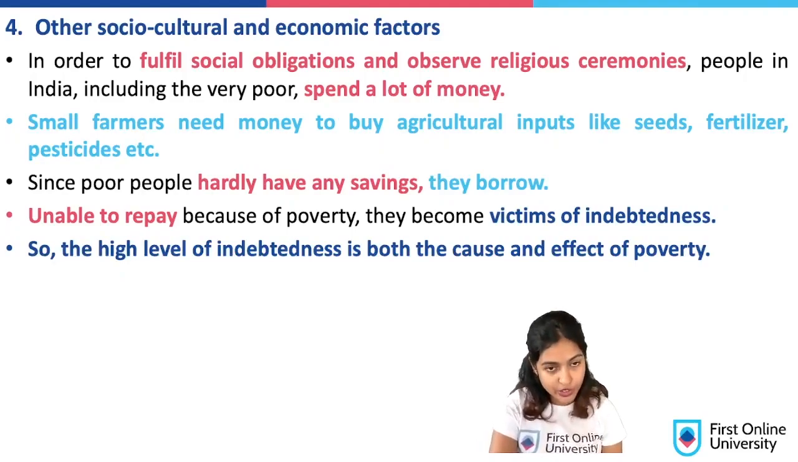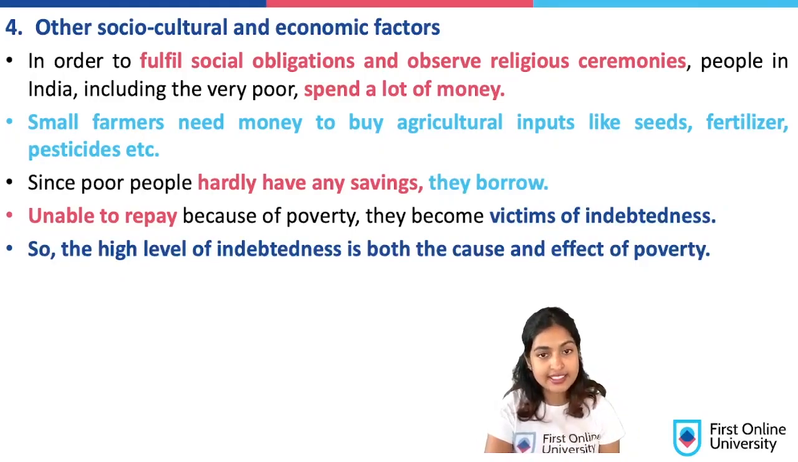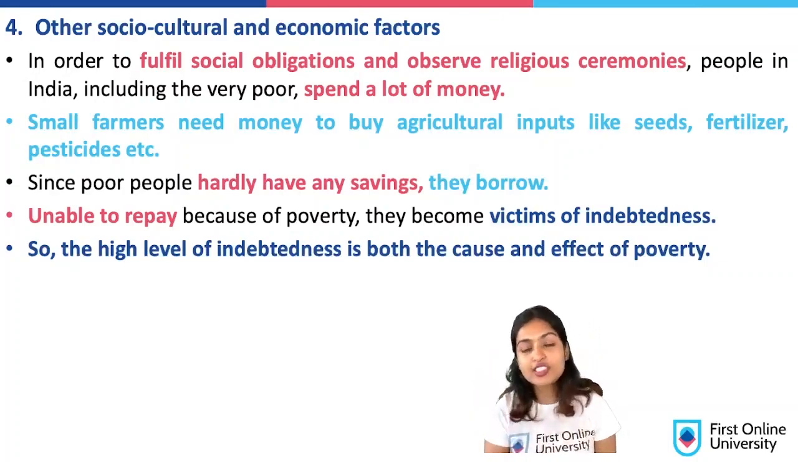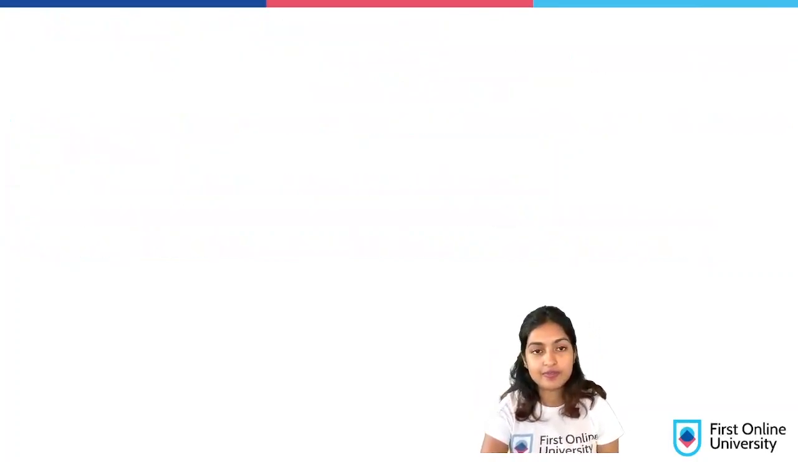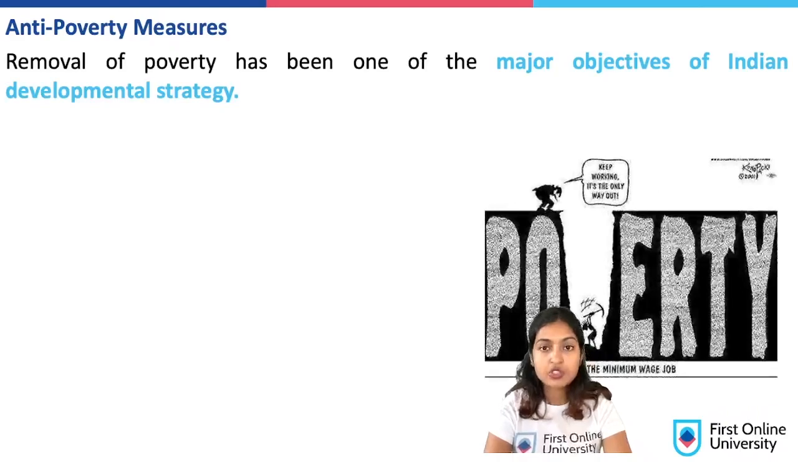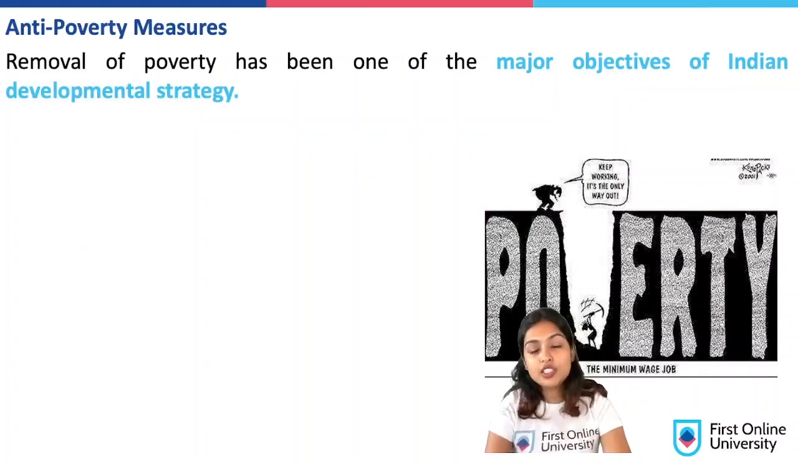So, like I've told you, the high level of indebtedness that is there is both the cause and the effect of poverty. This debt causes poverty, and this debt again is a consequence of poverty. Now, let us discuss a very, very important unit called anti-poverty measures. In the Indian development strategy, removal of this poverty scenario has been at the highest priority.